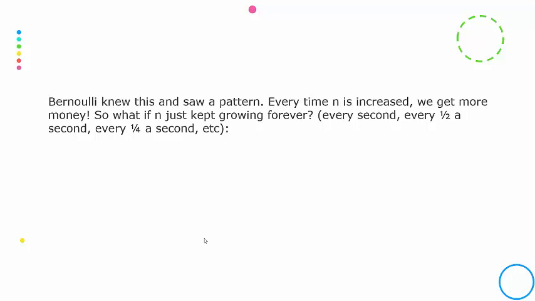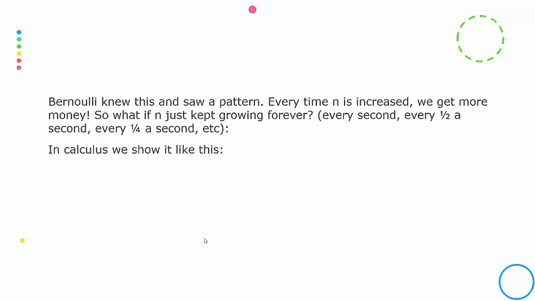So what if the bank paid you every hour? What if they paid you every second? What if they paid you every half a second? So you would take your year and divide it up into that many intervals, and it just keeps getting to be more and more and more intervals. So you're generating more interest more quickly.